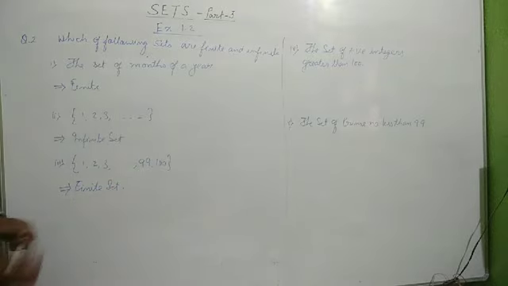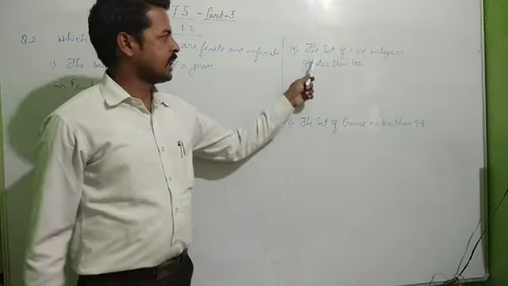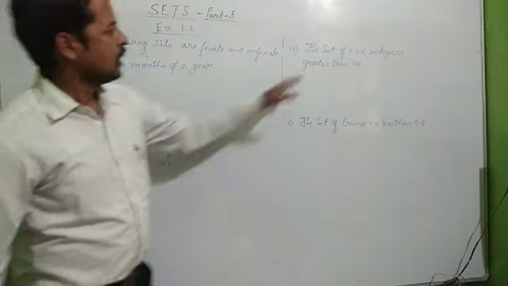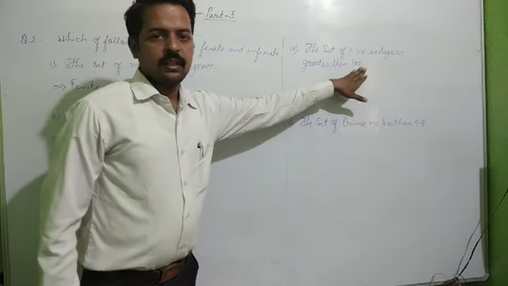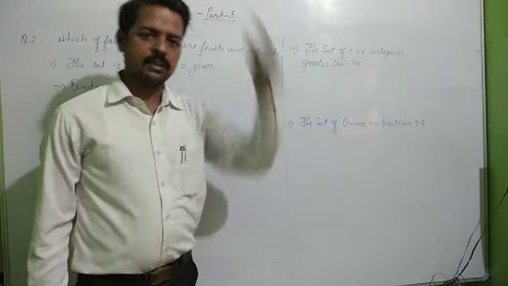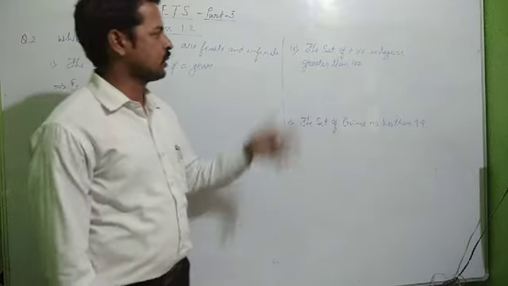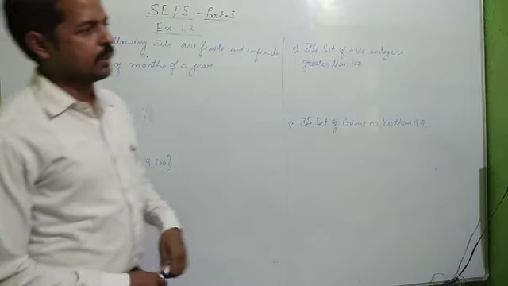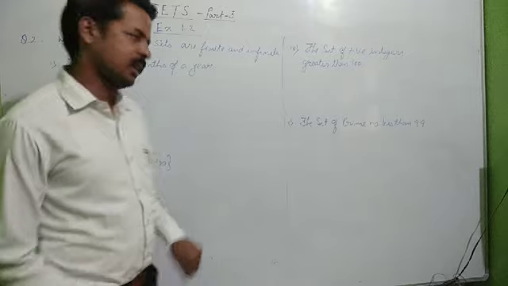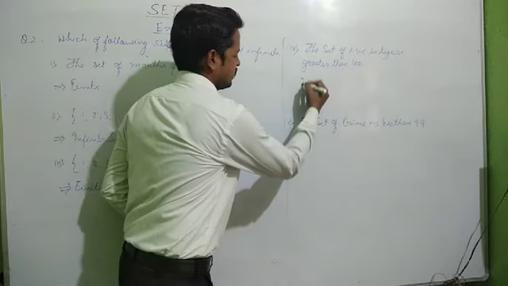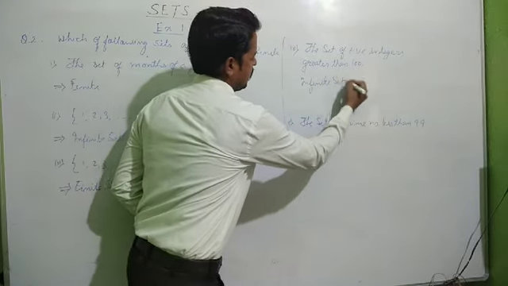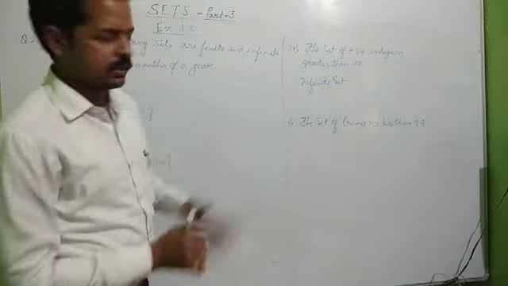Now let's see the fourth question, which is given here. The set of positive integers greater than 100. After 100 there are n numbers: 1 crore, 2 crore, 3 crore. There are infinite numbers we can say which are greater than 100. So it is an example of an infinite set, right? Infinite set.